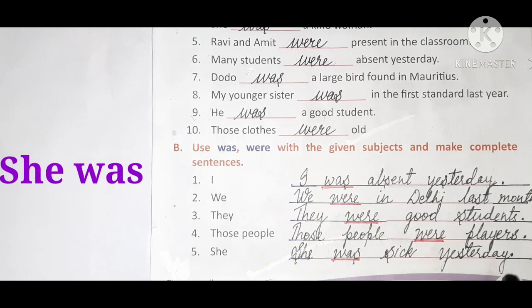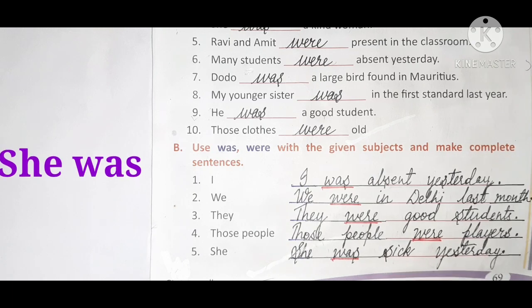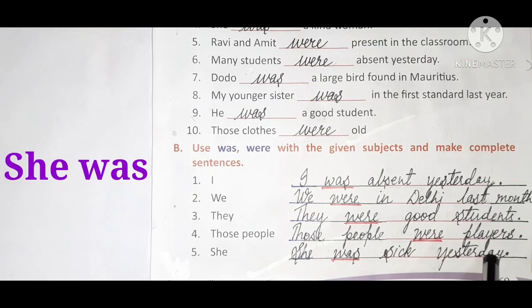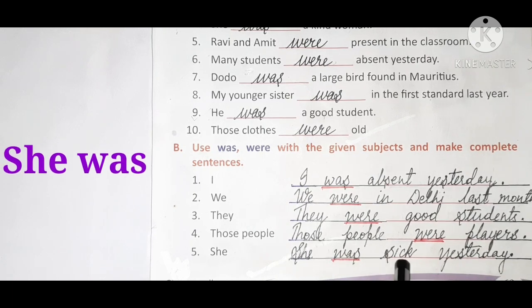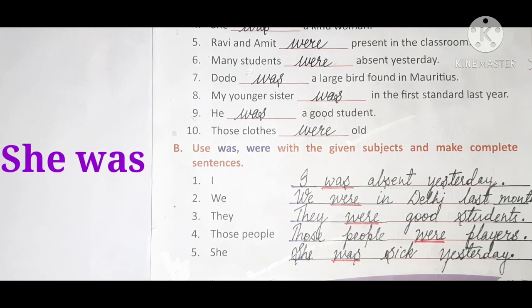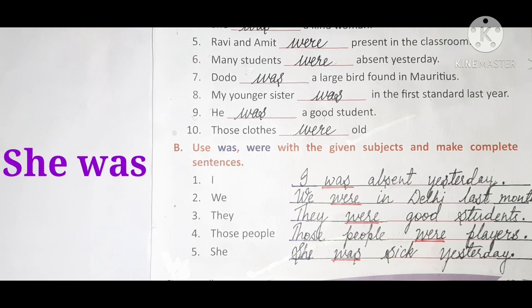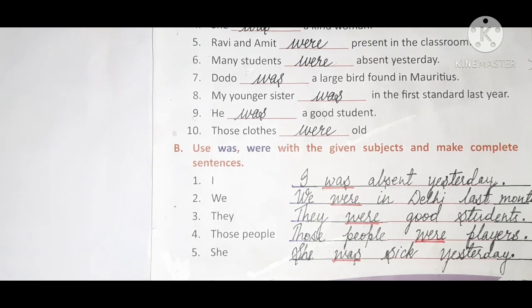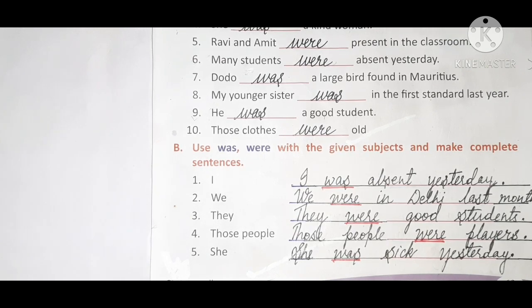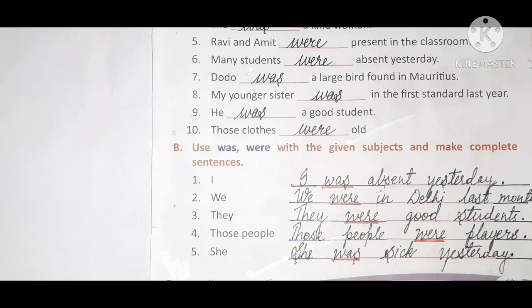She was sick yesterday. Full stop. So children, always remember, you have to use was with the singular subject and were with the plural subject. You have to see the subject. If the subject is singular, use was, and if the subject is plural, use were.